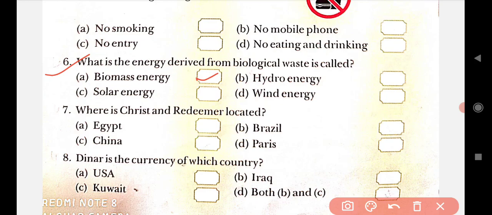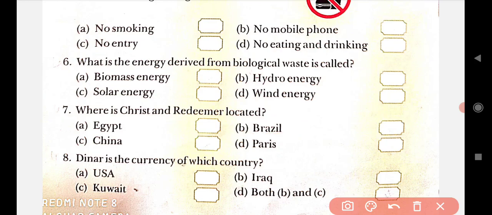Now come to the next, that is the seventh one. Where is Christ the Redeemer located? Four options are given: Egypt, Brazil, China and Paris. Can you guess the correct answer? Yes, the correct answer is Brazil. So Christ the Redeemer is located in Brazil.